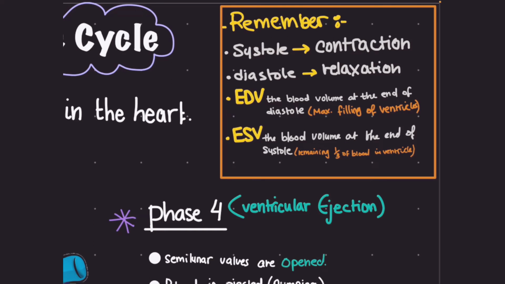The end diastolic volume is the blood volume at the end of diastole. That means that the maximum filling of the ventricle is the end diastolic volume. The end systolic volume is the blood volume at the end of systole. What do we mean by that? We mean that the remaining 1/3 of blood in the ventricle is the end systolic volume.